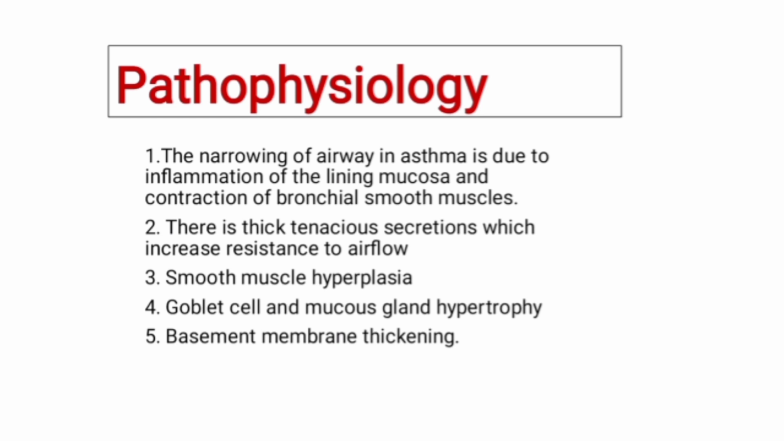Pathophysiology. The narrowing of airway in asthma is due to inflammation of the lining mucosa and contraction of the bronchial smooth muscles. Basically, the narrowing occurs due to inflammation and contraction. There are thick tenacious secretions which increase resistance to airflow. There are increased secretions as well. Smooth muscle hyperplasia, where hyperplasia is increase in the number of cells. The muscle cells increase in number. Goblet cell and mucous gland hypertrophy, where hypertrophy is increase in size, and basement membrane thickening.